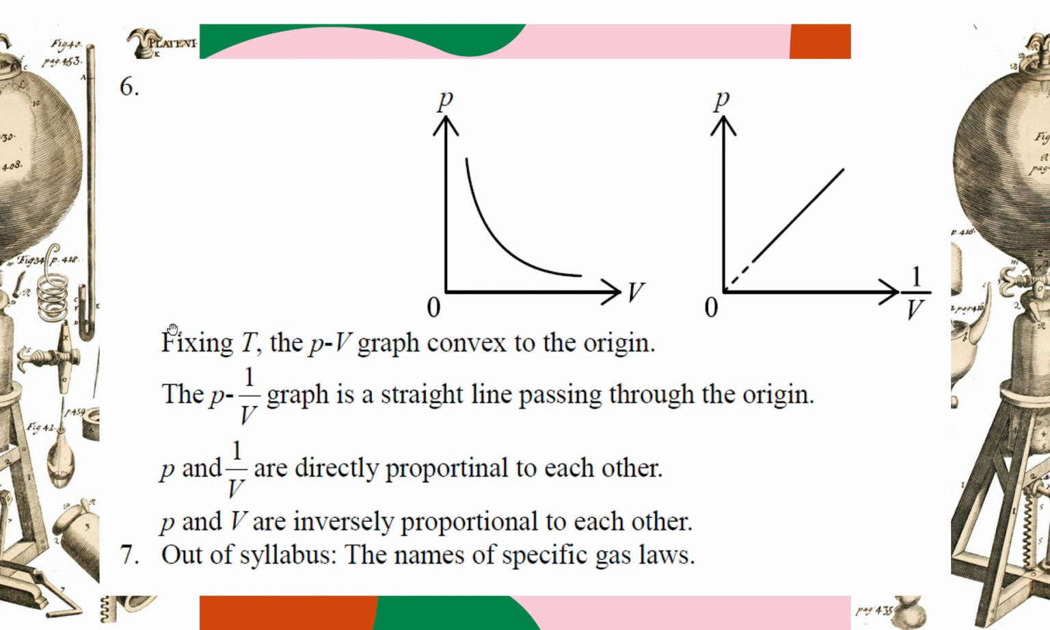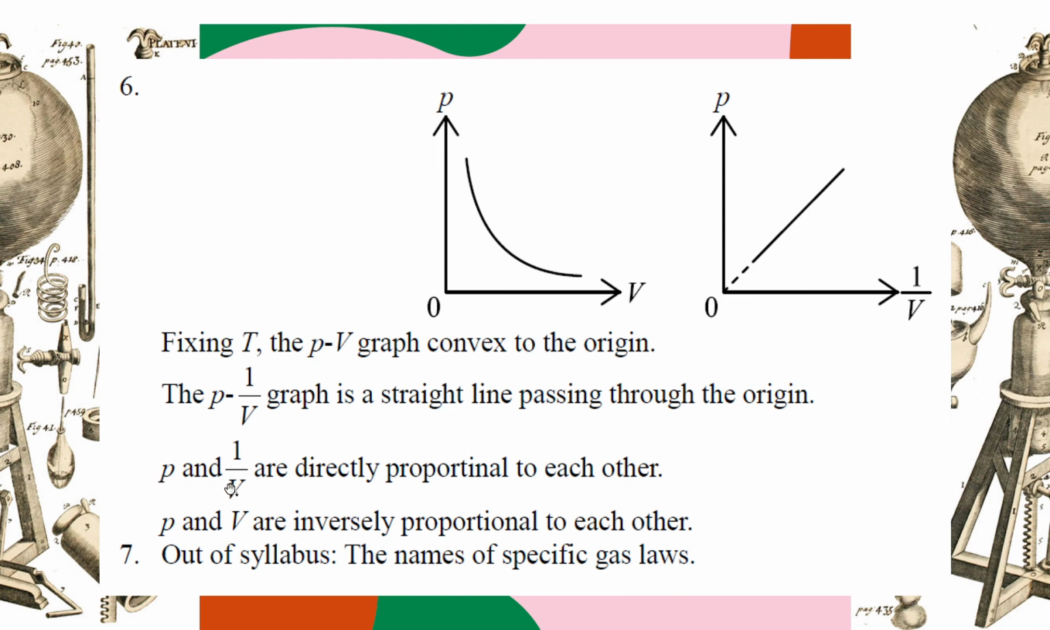And then next one, we fix the temperature. We observe the relationship between pressure and volume. Of course, when volume increases, pressure decreases, so they are negatively correlated. Obviously they should have a graph convex to the origin. And then we further study, changing the horizontal axis to 1 over V. We find out, wow, excellent, they are a straight line passing through the origin again.